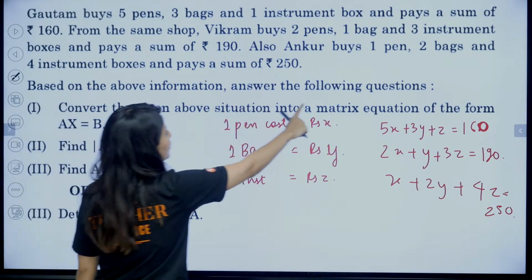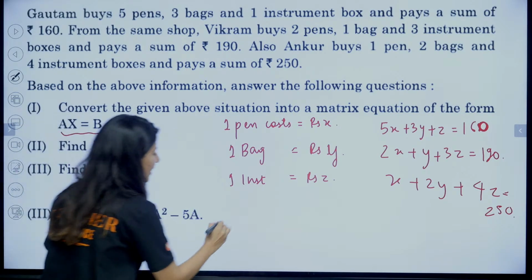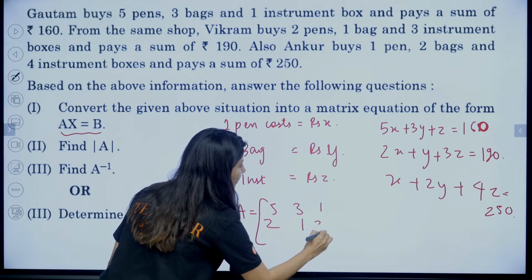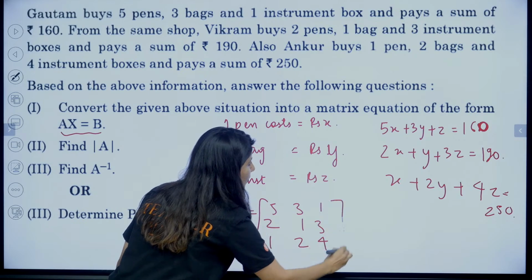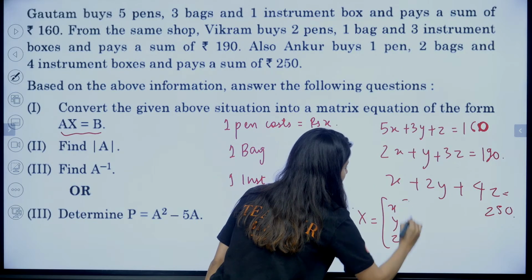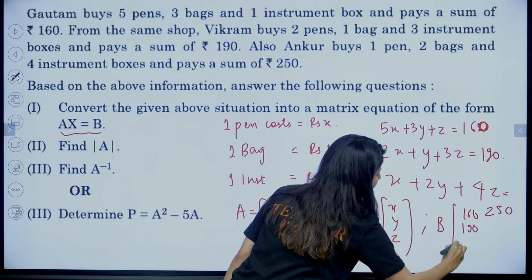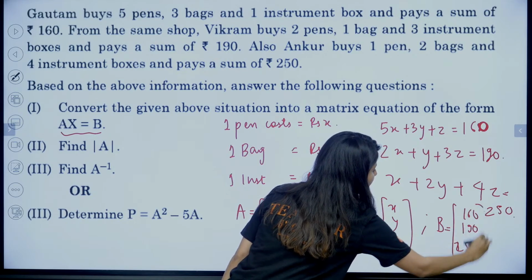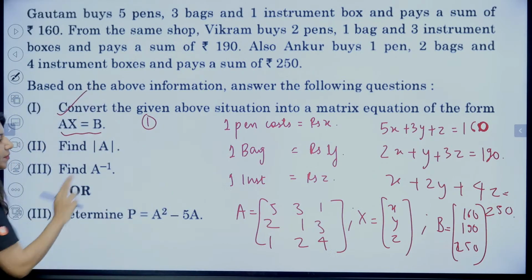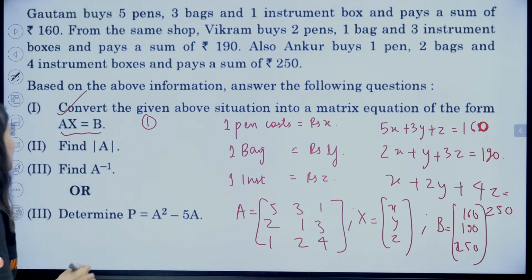Based on the above information, first it is saying convert into AX equals B. So A is clearly 5, 3, 1, 2, 1, 3, 1, 2, 4. This is your A. Where is your X? Again, x, y, z. And where is your B, by the way? 160, 190 and 250. Done. First part done, 1 mark. Find determinant of A, 1 mark.